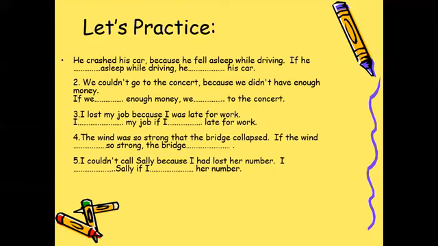Number four: the wind was so strong that the bridge collapsed. With the wind so strong, the bridge. Number five: I couldn't call Sally because I had lost her number. I Sally if I her number. So please answer this exercise, and please write the correct answers there in the comments, and I will check them later.